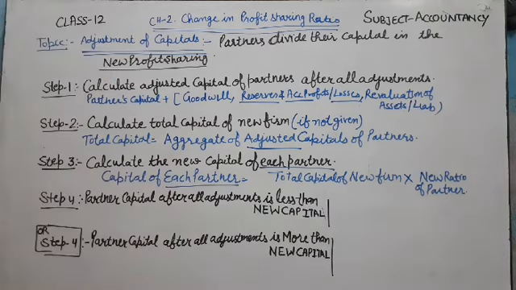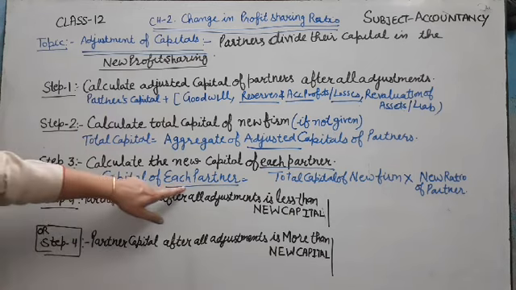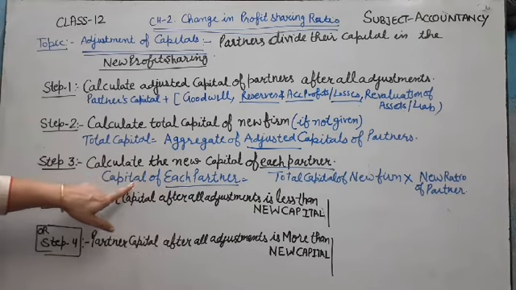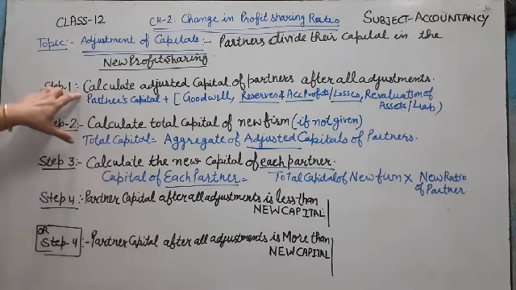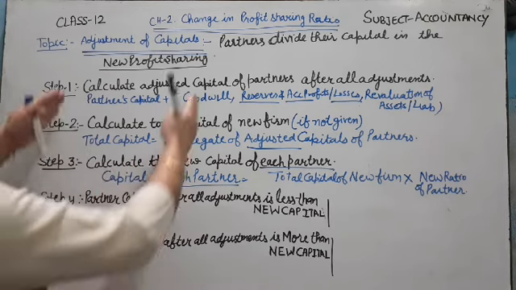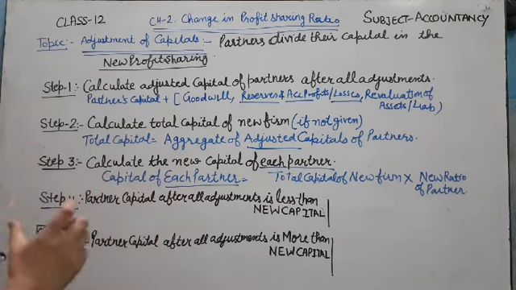And after that, we will compare it with the adjusted capital. According to the new profit sharing ratio given in step number 3, we will compare it with the capital calculated in step number 1. हम स्टेप नंबर 3 और स्टेप नंबर 1 की कैपिटल एक पार्टनर की कंपेयर करेंगे.